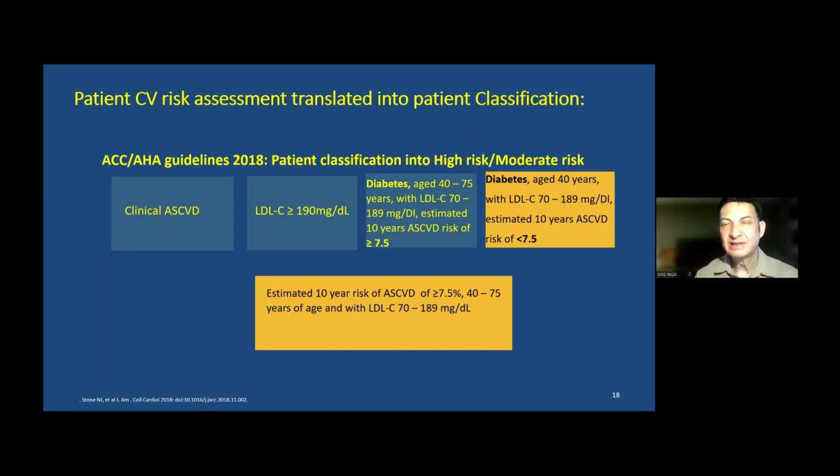You put in some numbers, the age, the ethnic background, the sex, the blood pressure, and so on. And then you come up with a number or a percentage that tells you what is the future risk of that person or a patient for having a future cardiovascular event. And if it is more than 7.5%, then you must initiate them on statin therapy.